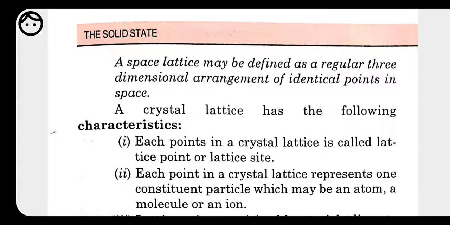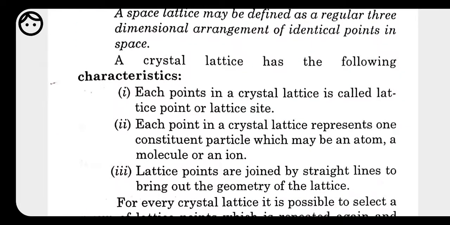Each point in a crystal lattice is called a lattice point or lattice site. Like the cube we have seen, in a single cube we have 8 points. Whatever the points may be, these are all called lattice sites. Each point in a crystal lattice represents one constituent particle, which may be an atom, molecule or ion. Next, the lattice points are joined by straight lines to bring out the geometry of the lattice. That is all about the crystal lattice.